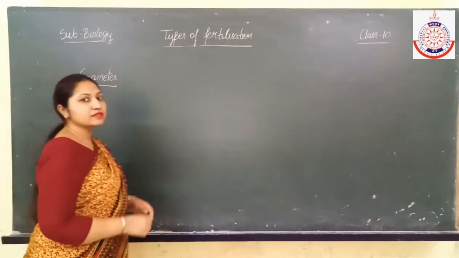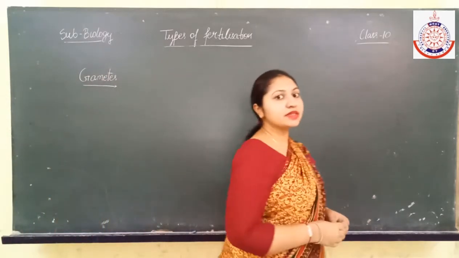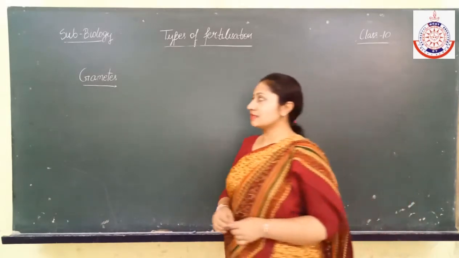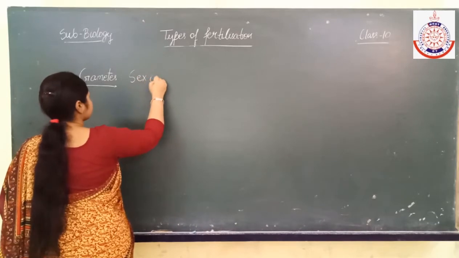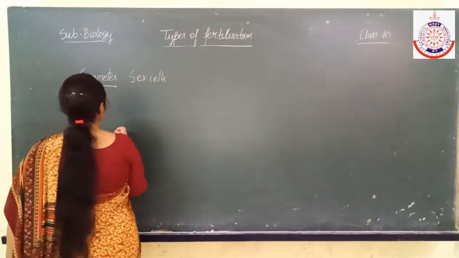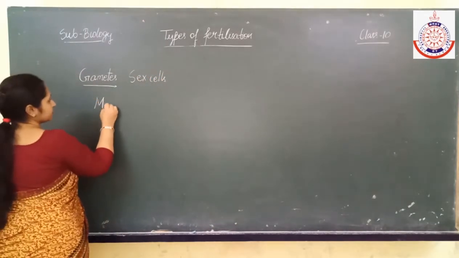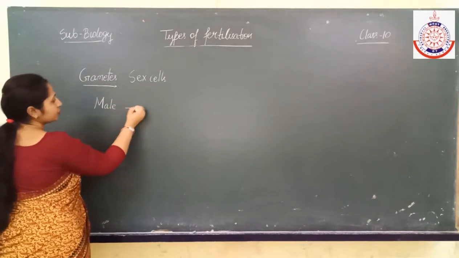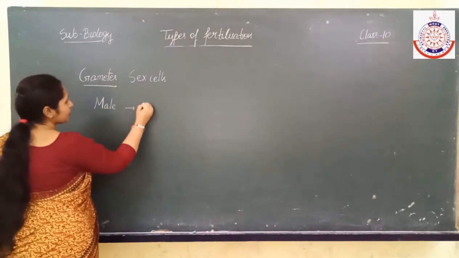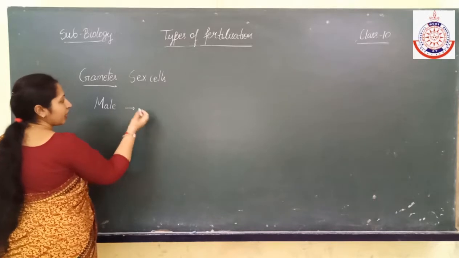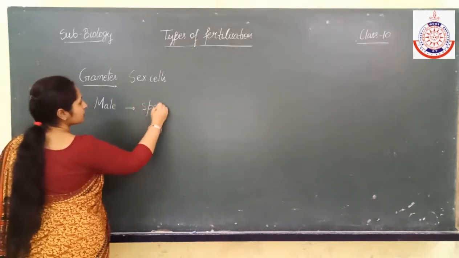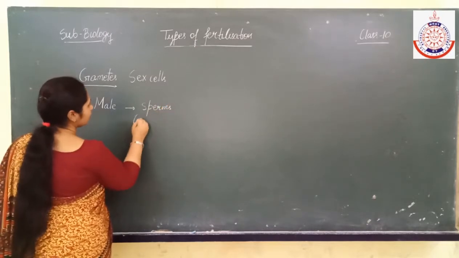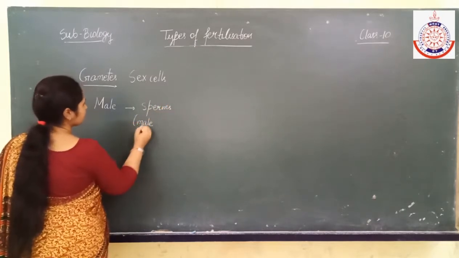What are gametes? We have already discussed that gametes are the sex cells. In the case of male organisms, they produce male gametes. If we talk about animals, the male gametes are known as sperms.